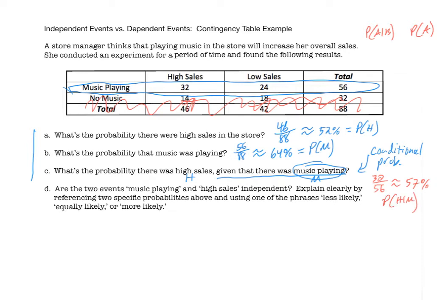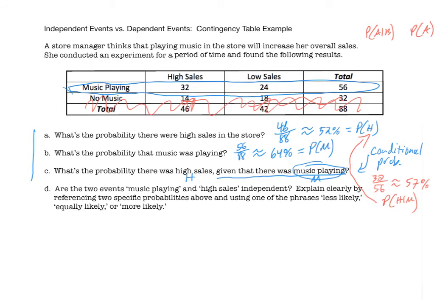So now looking at the definition up here, we need to compare this conditional probability. Notice there's always one conditional probability in the definition. We need to compare this probability, H given M, to the probability of H occurring. Notice whatever that is there has to be the same thing here. So we're going to compare those two percentages. We're going to compare the 57% to the 52%.